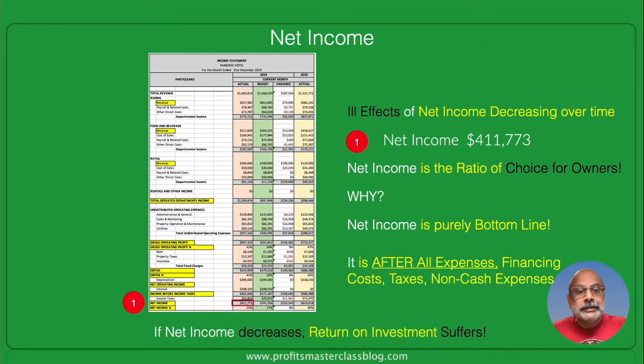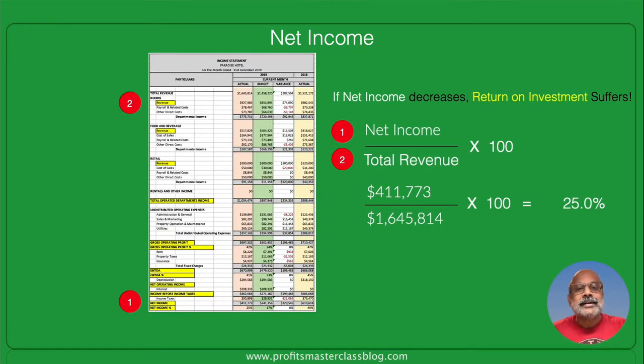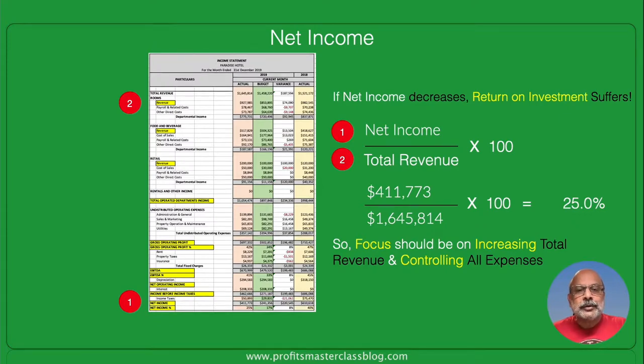Now, if net income decreases, what happens? Return on investment for the owners suffers. That is why it is the ratio of choice for owners. So your focus as a hotel manager should be on increasing total revenue on the one hand and controlling all expenses on the other. A future video will tackle return on investment for owners.